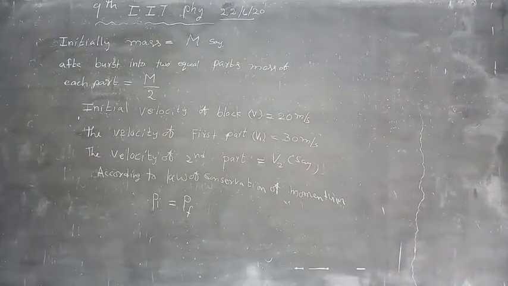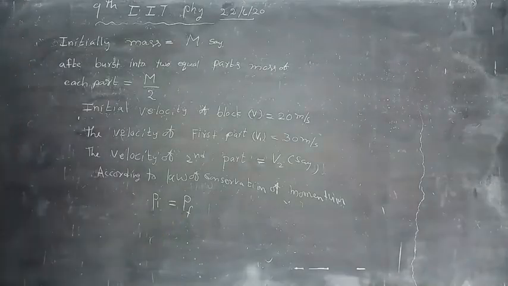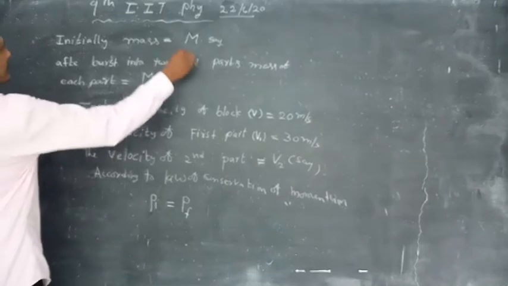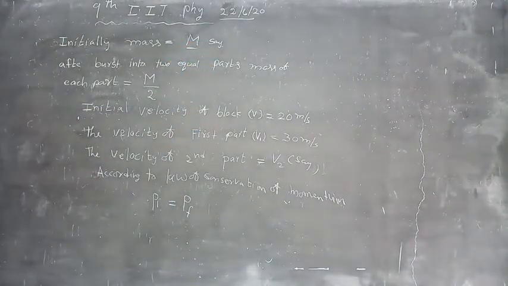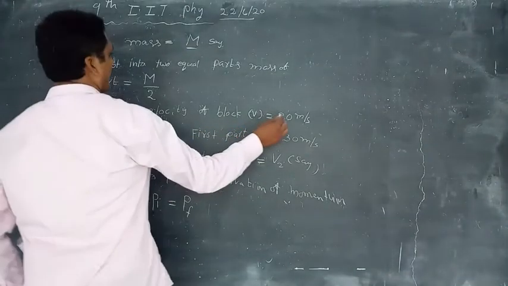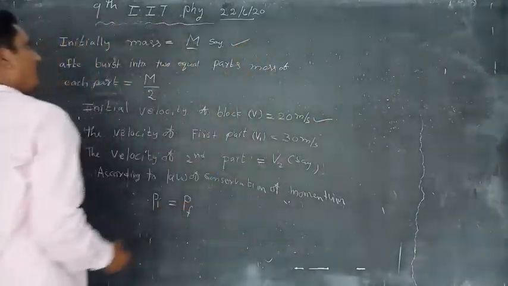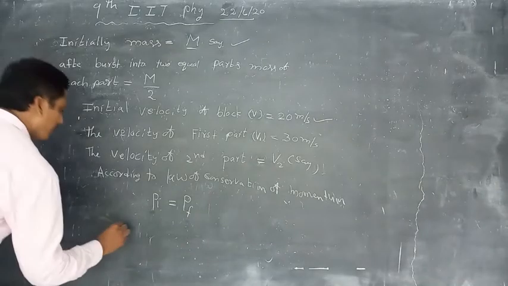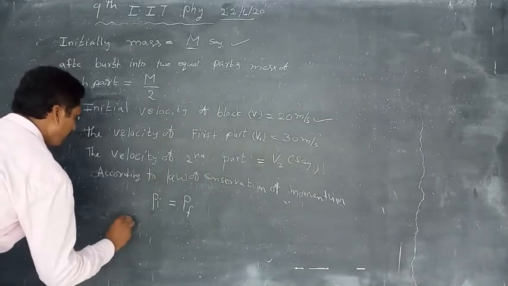The block is divided into two equal parts. The initial momentum: mass m, initial velocity 20 meter per second, so m into 20.